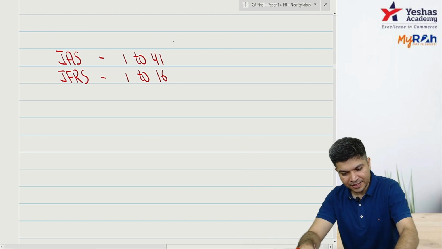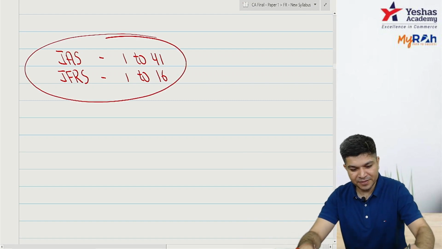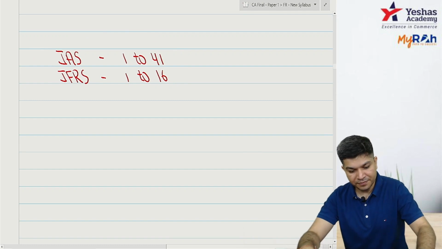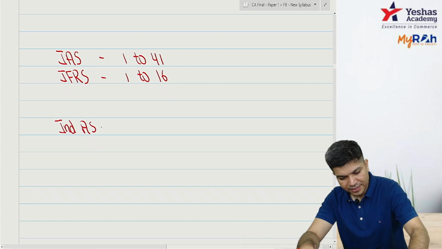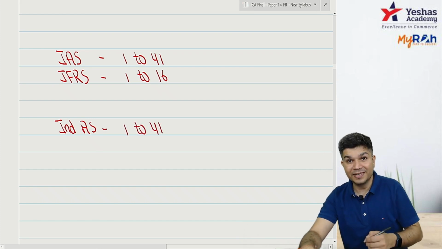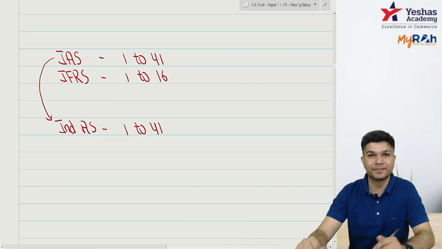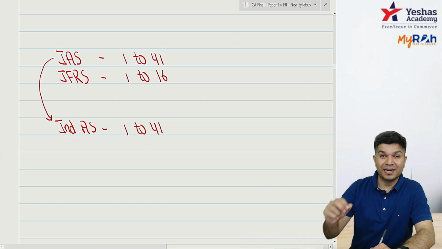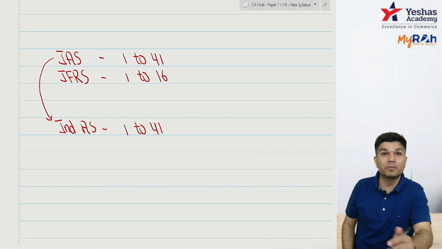Now, can I say both are actually included in the word IFRS? So, in India, we have IND AS 1 to 41. This is basically your IAS 1 to 41. Now, IFRS 1 to 16, I cannot write as IND AS 1 to 16. If I write IND AS 1 to 16, it will become duplication.